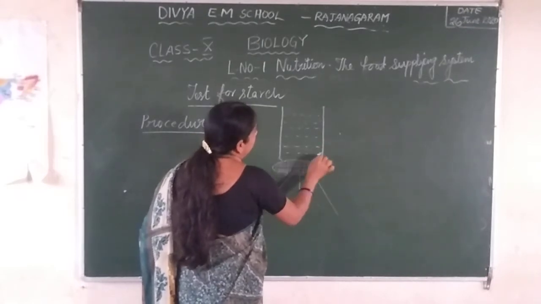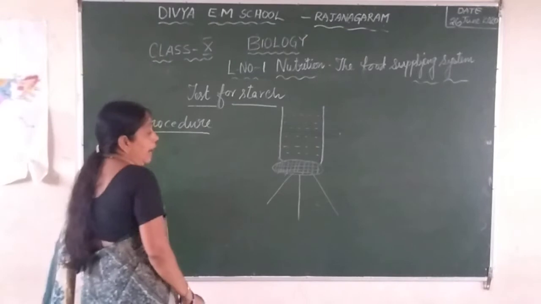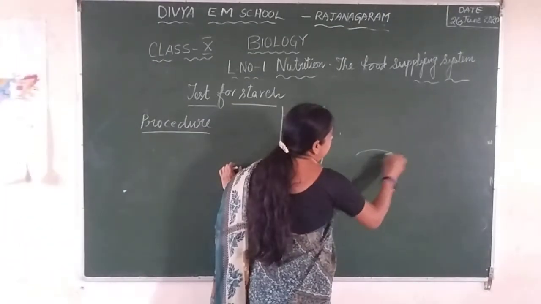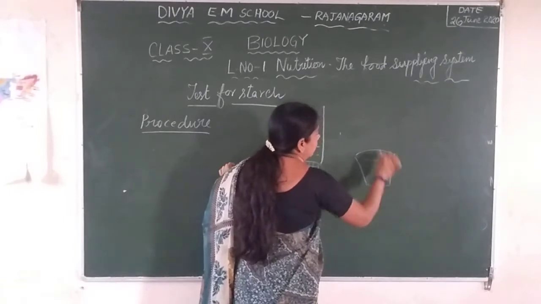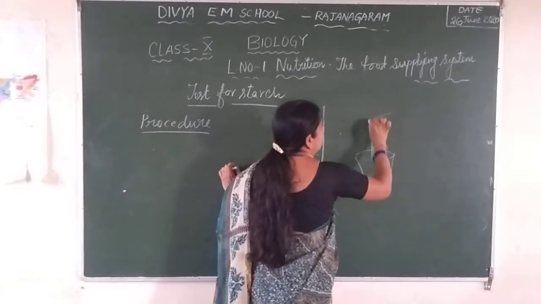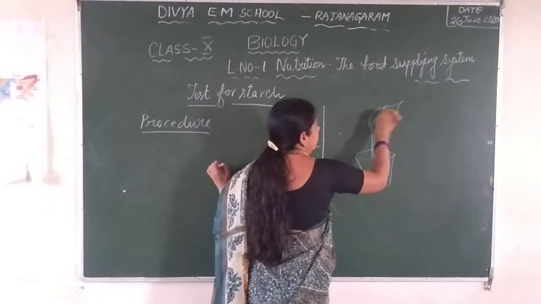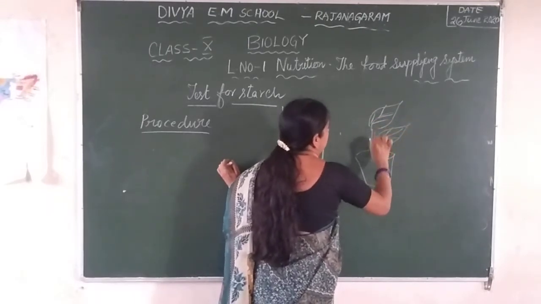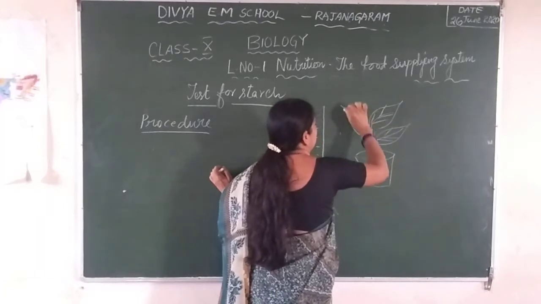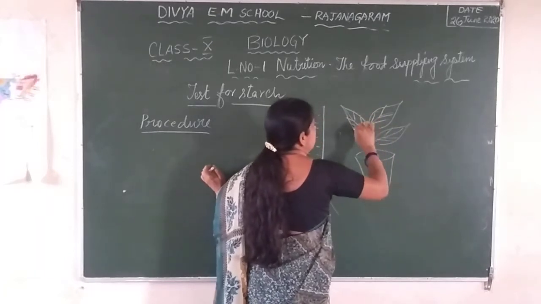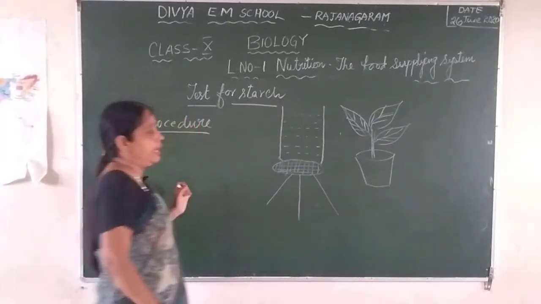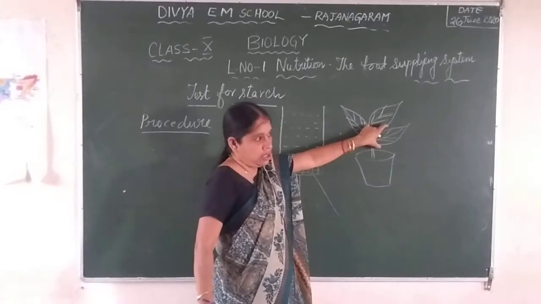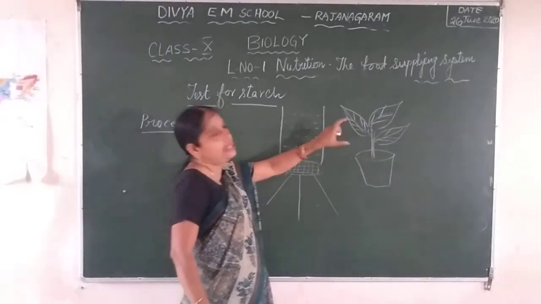And you have to take from the potted plant. Any potted plant which is well exposed to the sunlight, you can take. You have to select one leaf for this experiment.